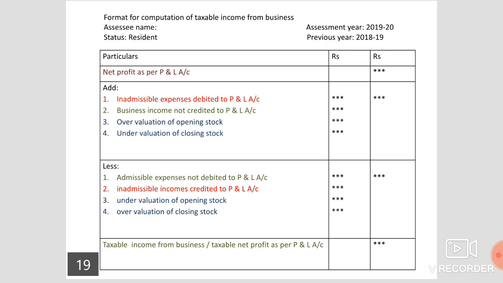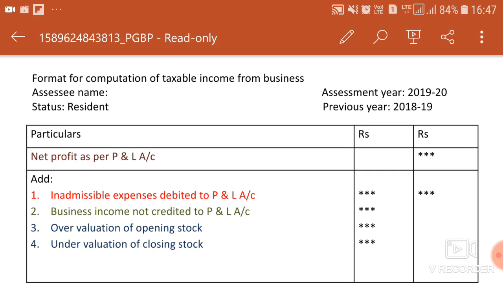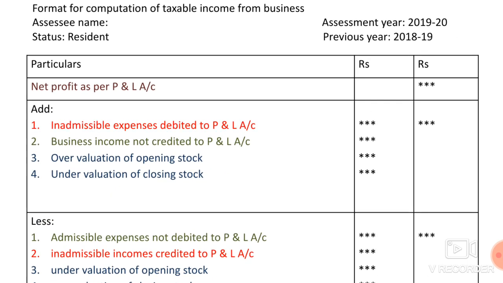Let us discuss the format for computation of income from business. As usual, we have to take the assessee status, assessment year and the previous year. We have to always start with the net profit as per the P&L account.